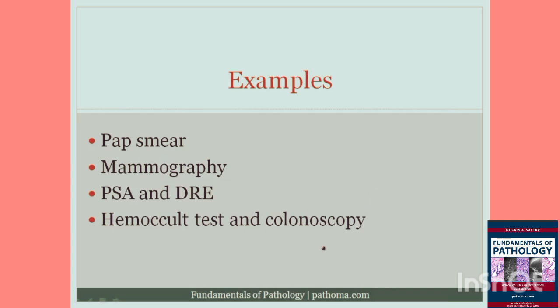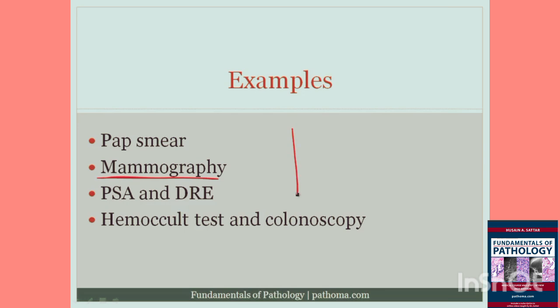For example, as I told you, what's the goal of the pap smear? The goal of the pap smear is to pick up cervical intraepithelial neoplasia, whether it be CIN1, CIN2, or CIN3. And the idea here is that if we pick up CIN before it becomes carcinoma, we will have eliminated the possibility of carcinoma developing by removing the dysplastic cells. All right, so that's the goal of the pap smear. What's the goal of mammography? Well, the goal of mammography is to pick up breast cancer before it actually would produce clinical symptoms. So actually there's kind of two goals of mammography.